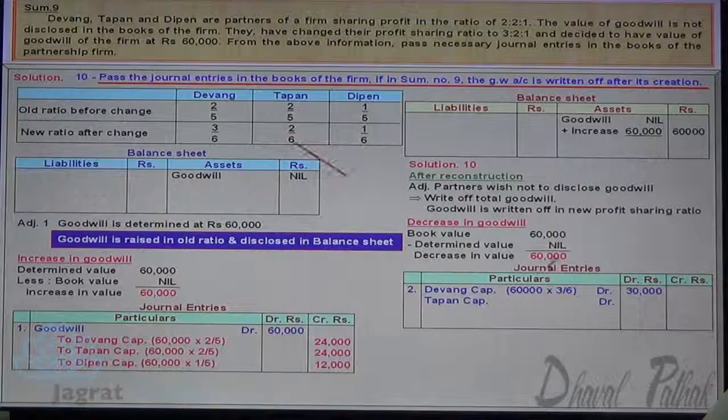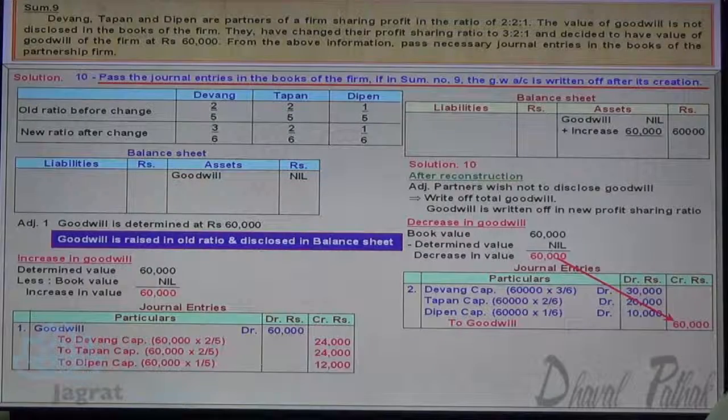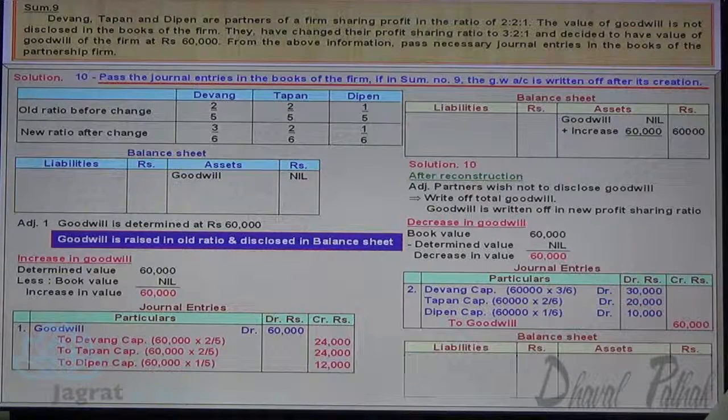Tapan capital account debit 60,000 into 2/6, 20,000. And Deepen capital account 60,000 into 1/6, 10,000. To goodwill account credit 60,000. What is the effect of this entry on the balance sheet value of goodwill? The goodwill was 60,000. When you write off this 60,000, goodwill appears in the balance sheet at 0.